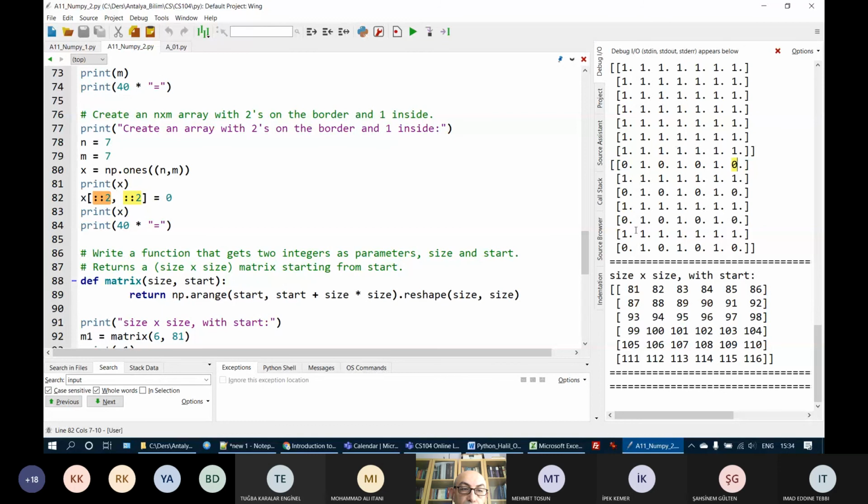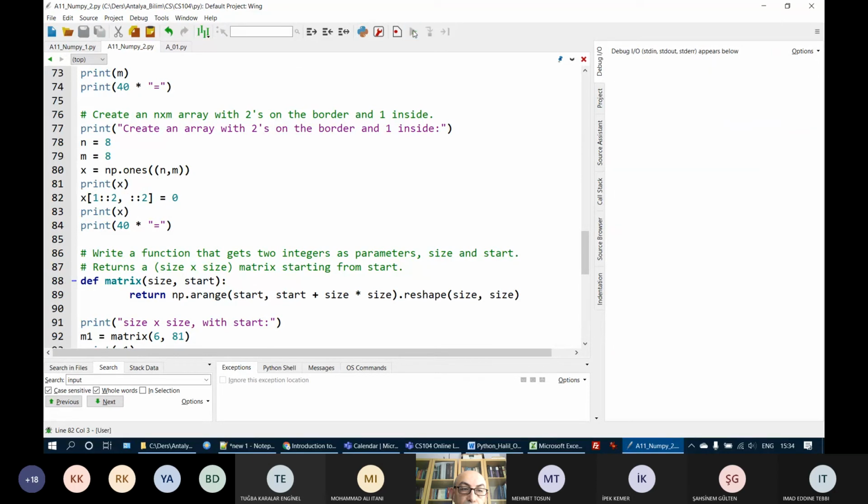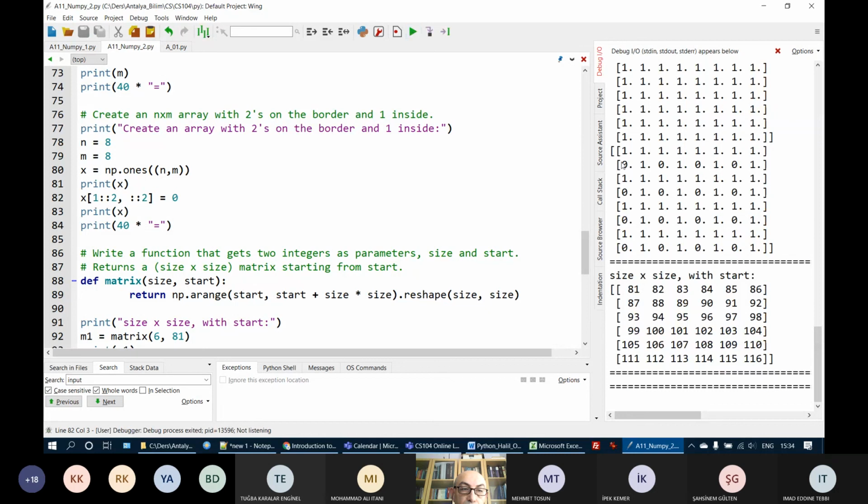If you want to have a chessboard with the first row's first column element equal to 1, what I would do, I would have here 8 by 8, and here 1, and let's run this. Let's see the result. Oh, I forget this.